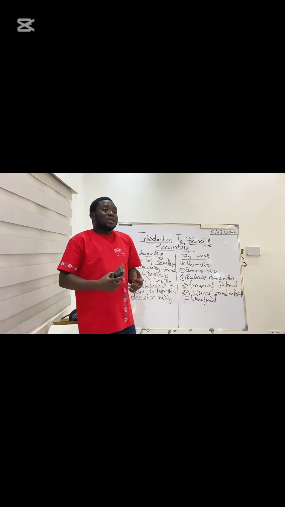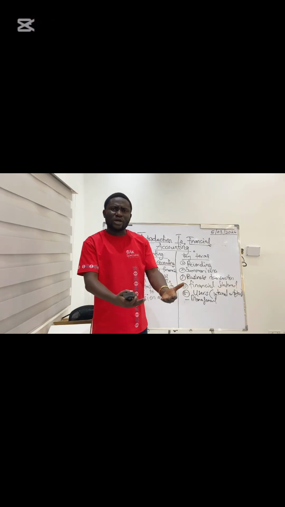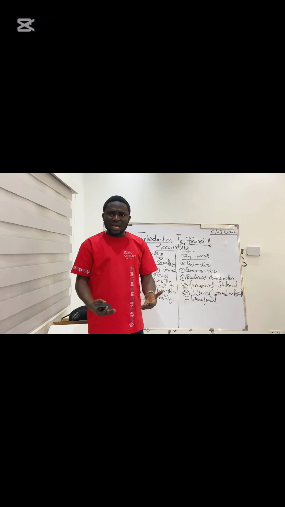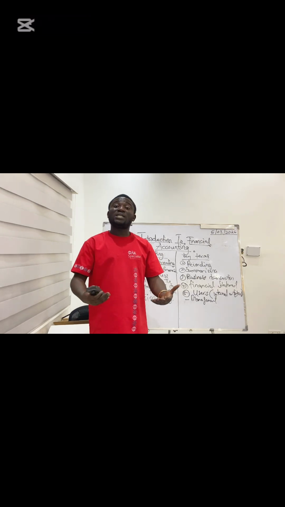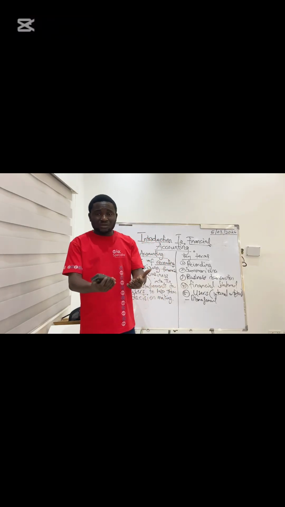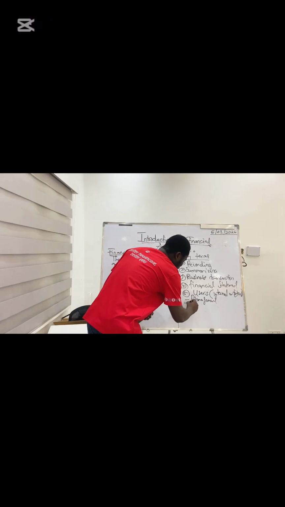So they are interested in the accounting information. They want to know whether they are doing well, whether things are going well for them. You understand? If I'm a manager, I want to know whether the work I'm doing is really going on well. So I have interest in the accounting information, whether we are making profit or loss. We also have employees.